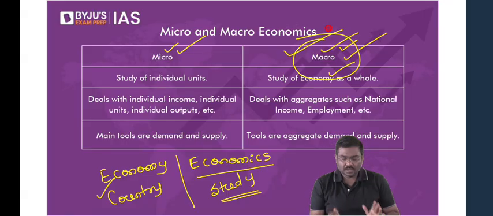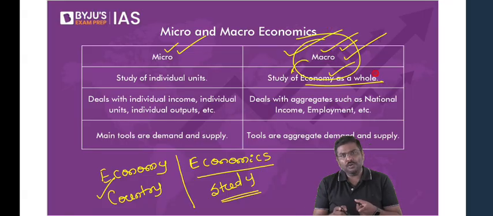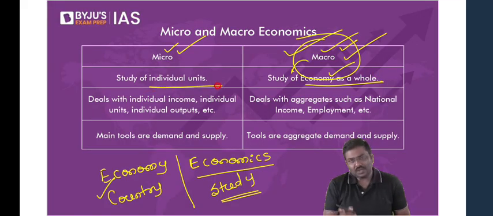Again, I'll repeat the definition. Macro is the study of the economy as a whole, whereas micro is the study of individual units.